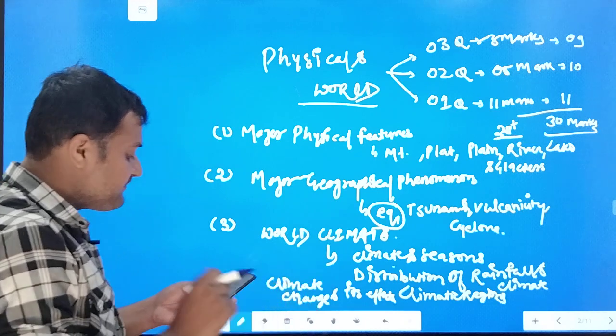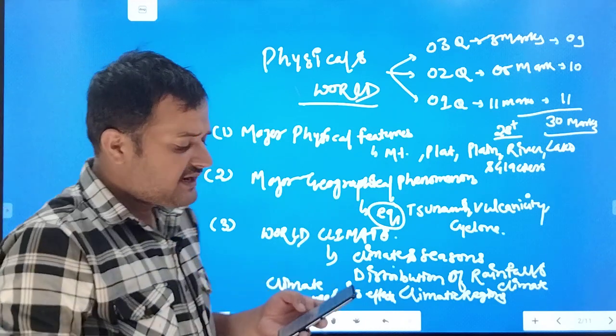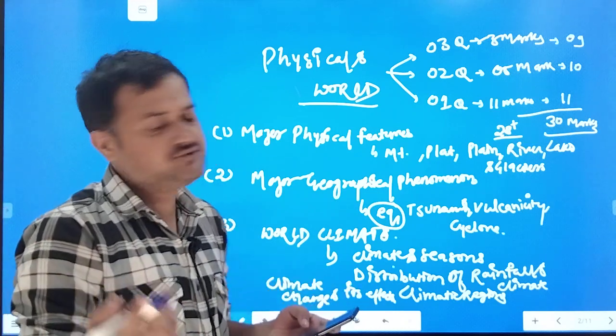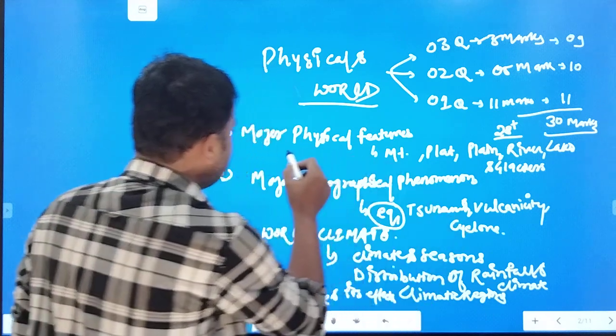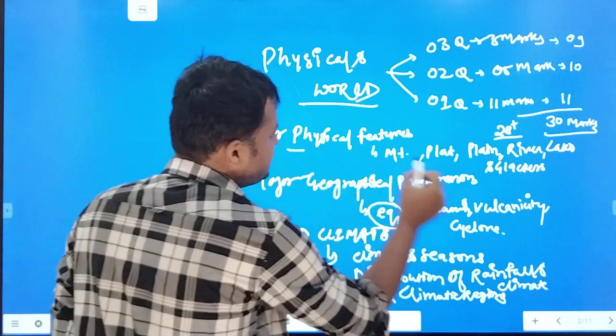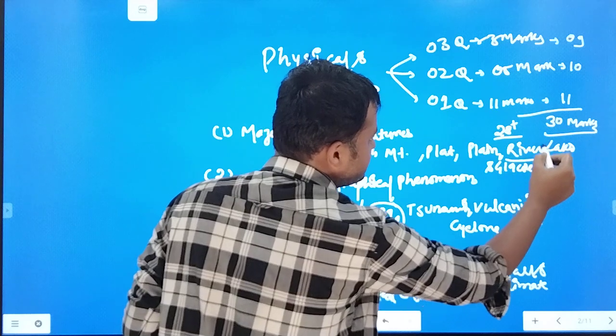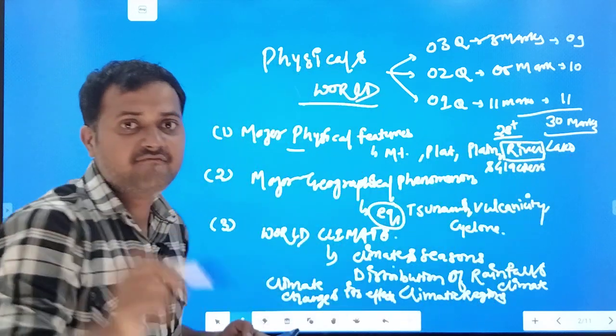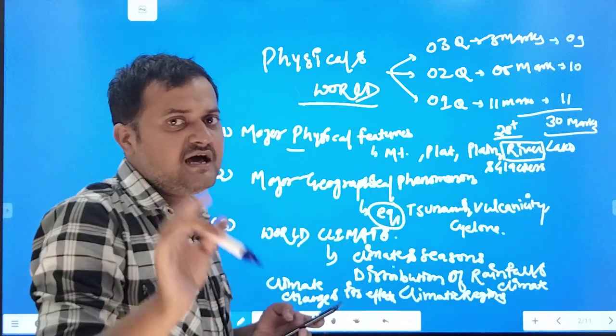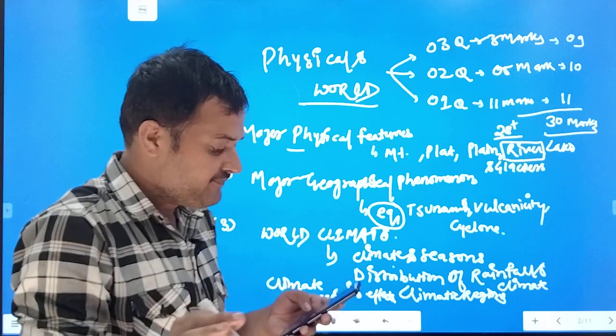Now the second question is San Juan River. Write the name of the country in which the San Juan River flows. Now this question comes from this part, major physical features. They have mentioned rivers, and from here they have asked where the San Juan river is flowing.